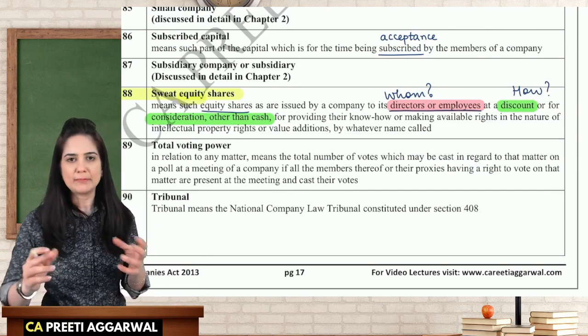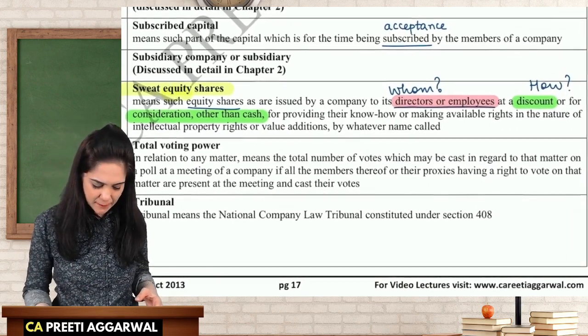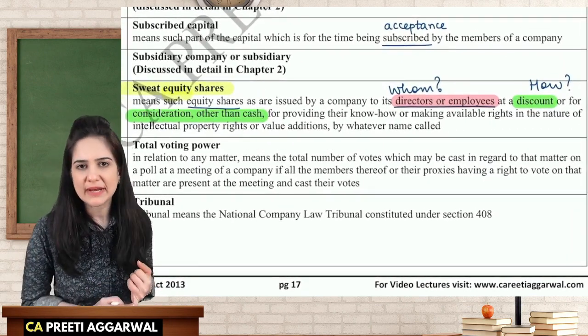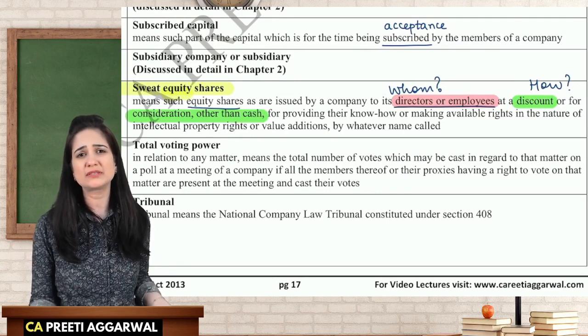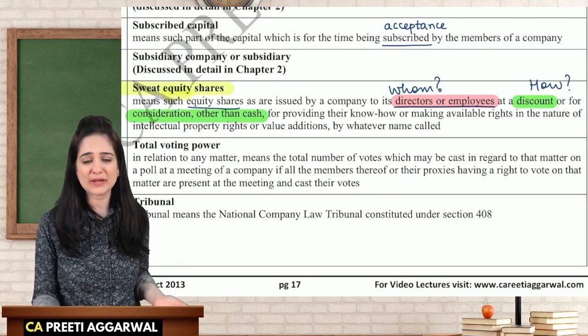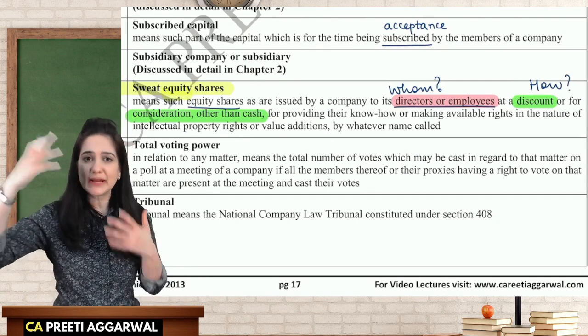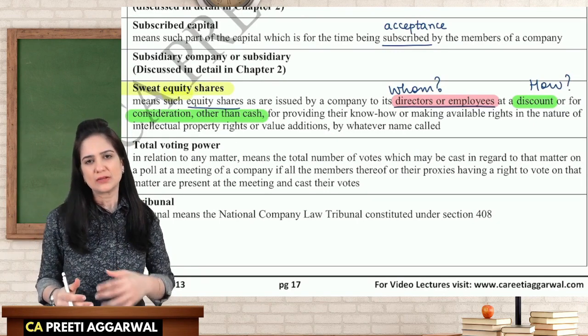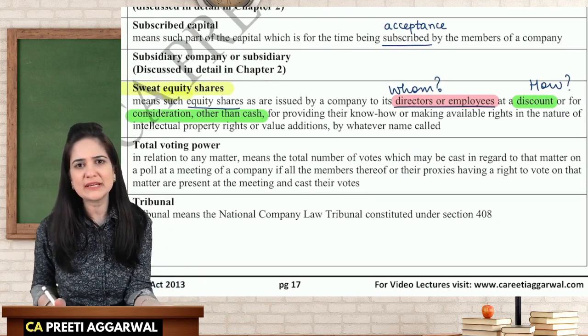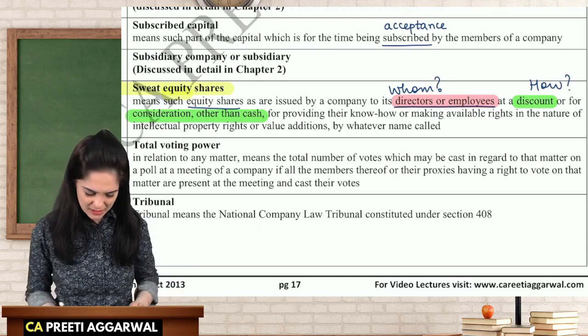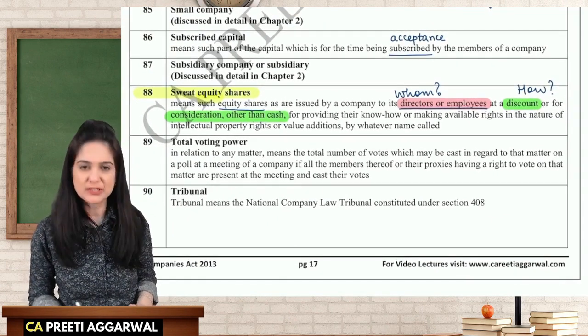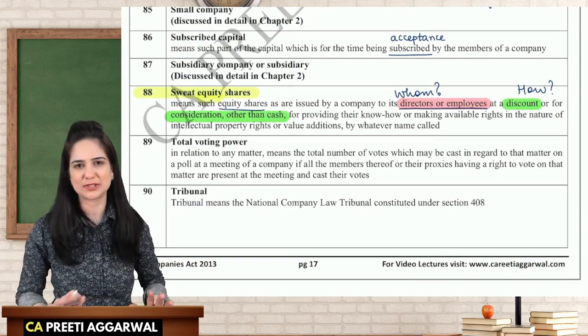Now, an employee of mine gave me a patent or a copyright. I want to return some money to him. I don't have money. When I start manufacturing, that time I'll get money against that patent. So I'll give you shares instead. No, the value will increase when we start production. So this also we are going to discuss in the chapter share and share capital. This is just an introduction.